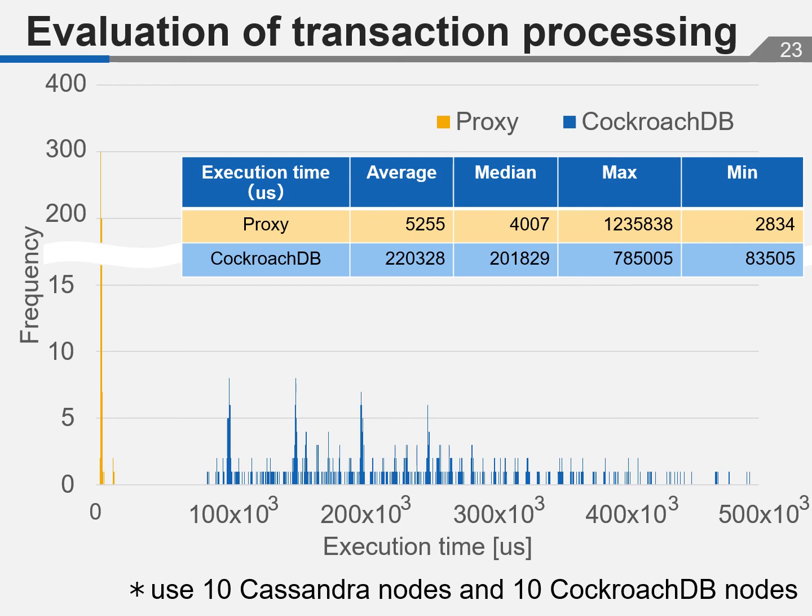The evaluation result shows that the proposed method can process transactions faster than CockroachDB. This is because the communication cost by the distributed consensus protocol could be reduced by performing exclusive control on the proxy. However, there are many functional differences in transaction processing between the proposed method and CockroachDB.